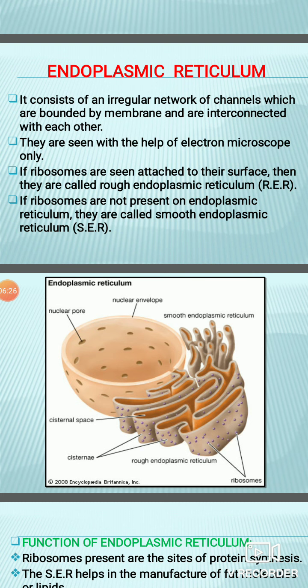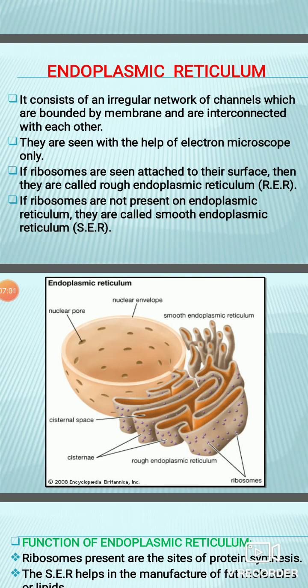Okay, and it is scattered throughout the cytoplasm. If you observe a cell under the microscope, you will see that they scatter to a great distance in the cytoplasm of the cell. Endoplasmic reticulum is generally absent in all the prokaryotes. We have already learned that prokaryote cells don't have membrane bound structures, organelles. But it is generally present in all the eukaryotic cells, but it is absent in RBC, that is red blood cells. Red blood cells don't carry endoplasmic reticulum.